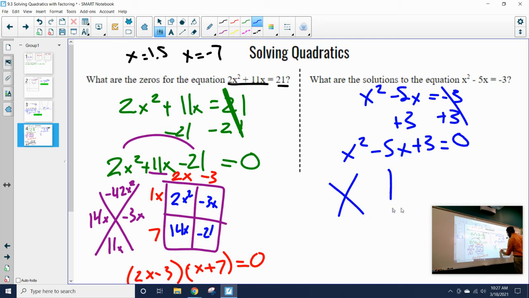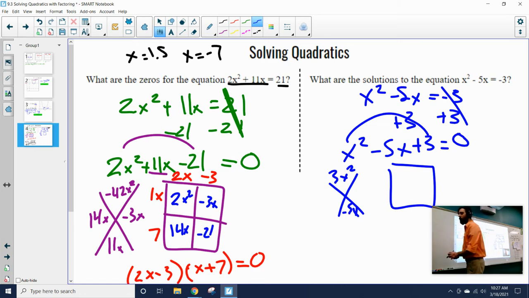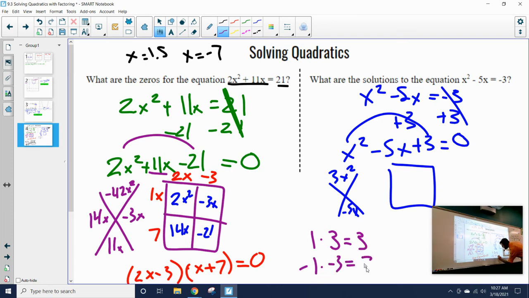So I create my box, create my diamond. In my numerator, I'm having 3x squared. In my denominator, I'm having negative 5x. Well, I need to think, what are some numbers that multiply to get positive 3? Well, the only two numbers that multiply to get positive 3 are going to be 1 times 3, or negative 1 times negative 3, I guess, also gives us positive 3.